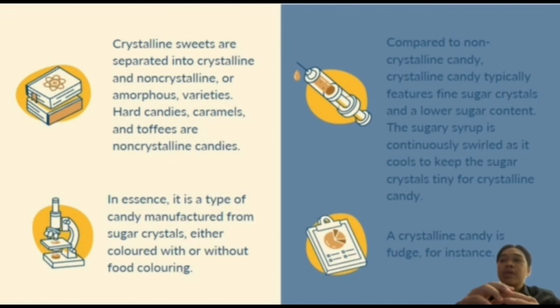The sugary syrup is continuously stirred as it cools to keep the sugar crystals tiny for crystalline candy. In a sense, it is a type of candy manufactured from sugar crystals, either colored with or without food coloring. A crystalline candy is fudge, for instance.